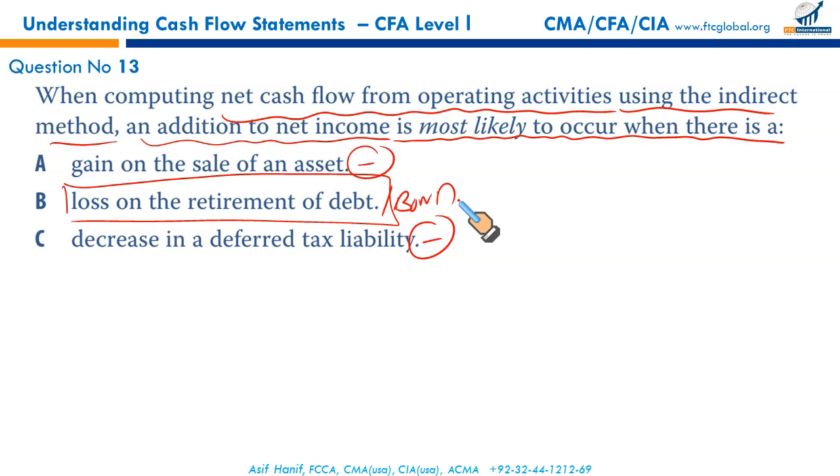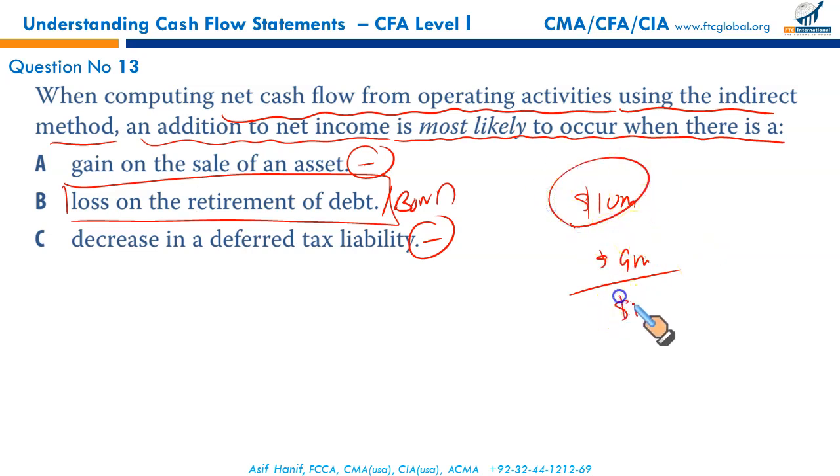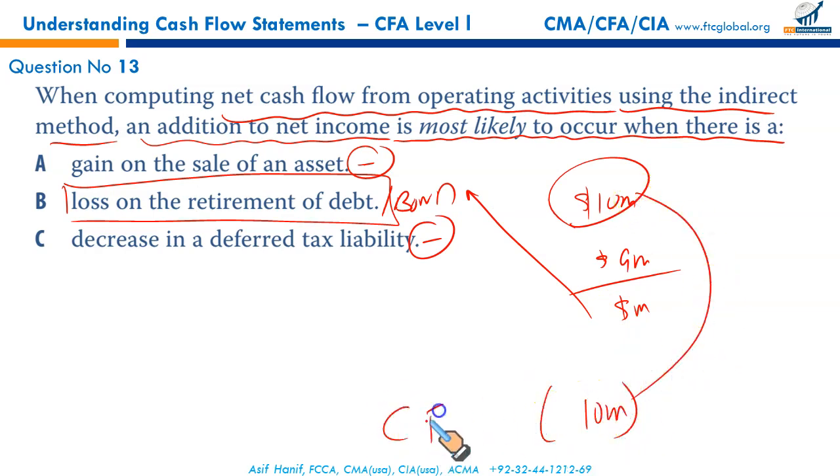You have paid $10 million for a bond that had a book value of $9 million. This $1 million loss is added in operating, and the full 10 million is reported as an outflow in cash flow from financing activities.